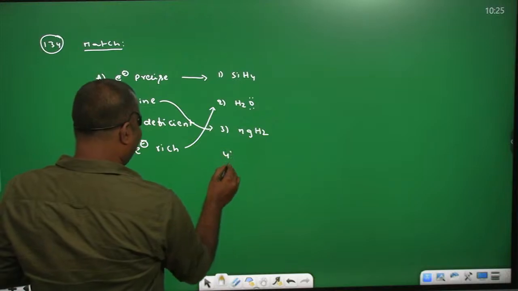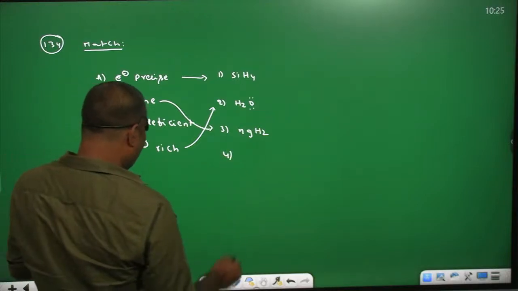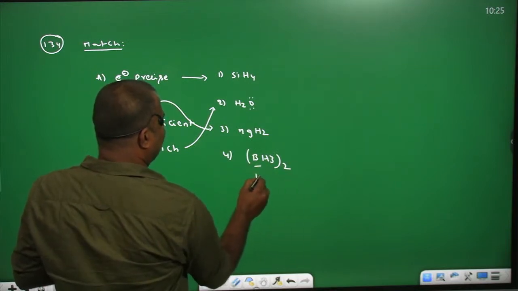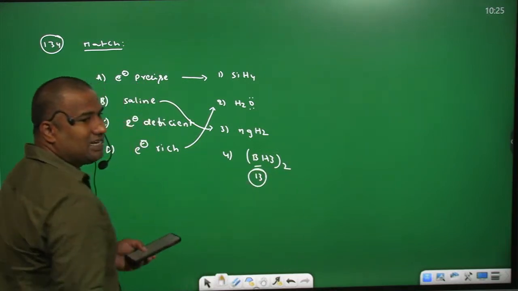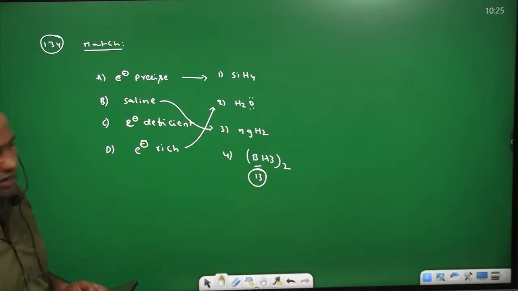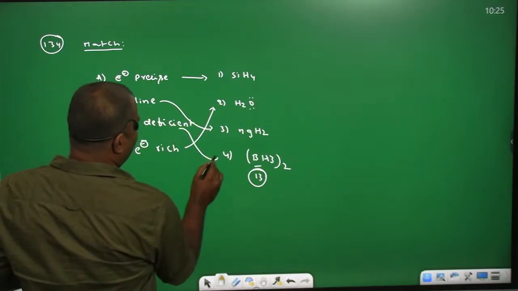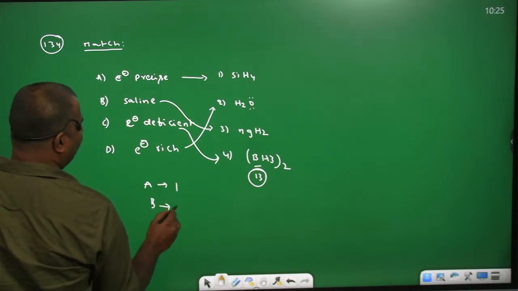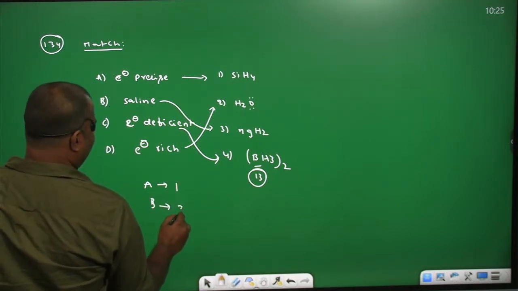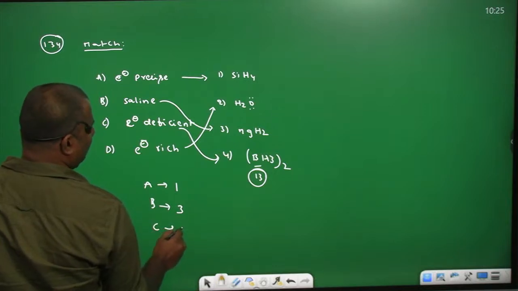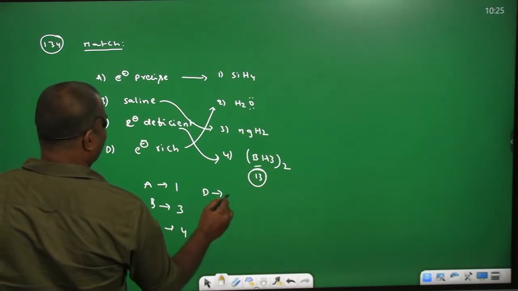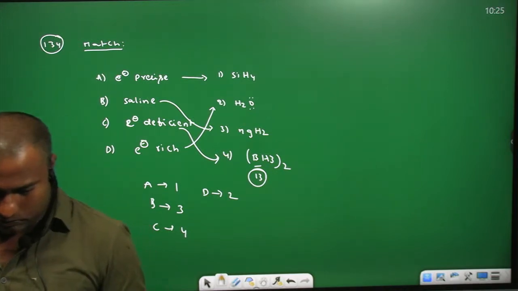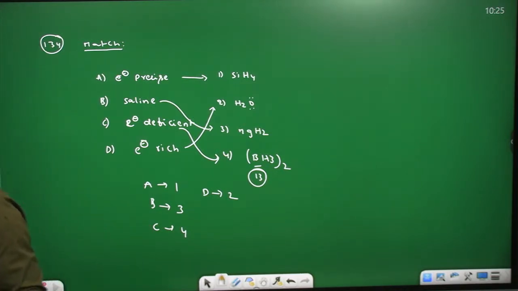Coming to the fourth option, B2H6, we write BH3 twice actually. Boron is a 13th group element which doesn't possess octet electronic configuration, so it is an electron deficient hydride. So for A you can write 1, for B you can write 3, for C you can write 4, for D you can write 2. So 1, 3, 4, 2 are the correct options. Okay guys?